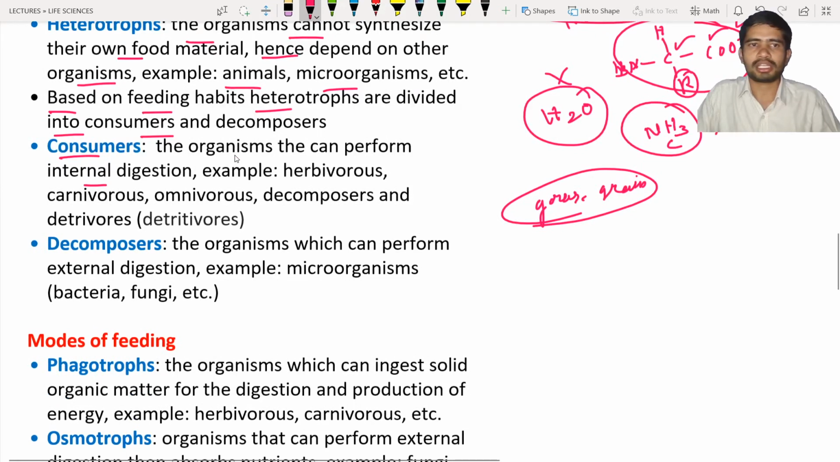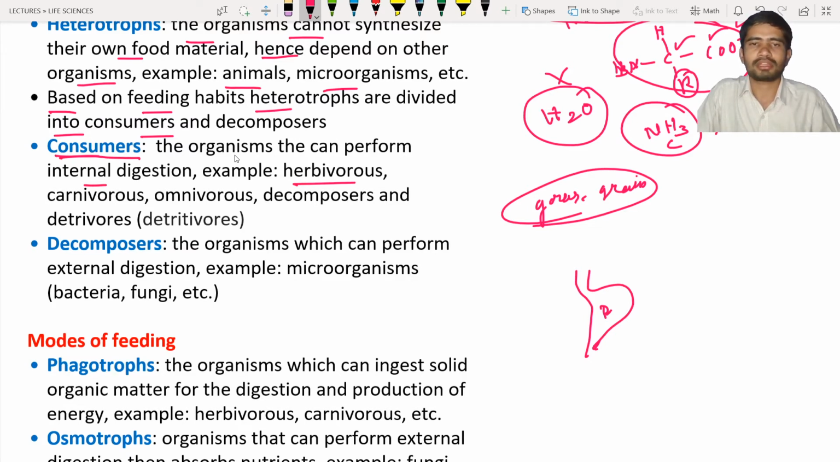What is meant by internal digestion? For example, human beings are going to eat food material. They are going to eat rice or chapati that will be taken into the stomach. Let us consider this is the stomach, and in the stomach the digestion of the food material will be seen. Here you can see where the digestion is occurring. The digestion is occurring inside the body. So hence we come under the consumers. Okay, human beings are the consumers.